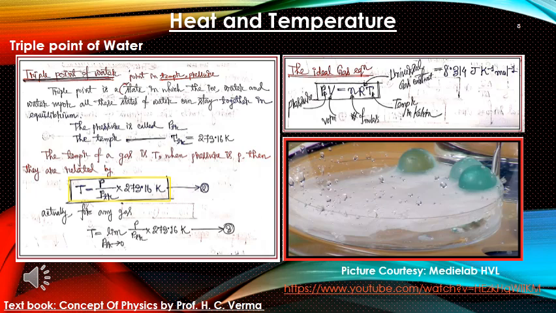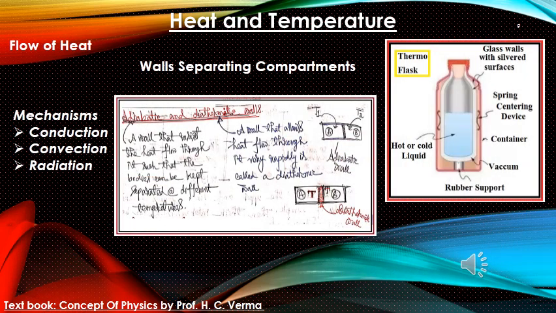Okay. So let us talk about flow of heat. There are basically three mechanisms: conduction, convection and radiation. But this is beyond the scope of this lecture. We will cover it in our next chapters. Okay. To know about this flow of heat, first we need to know the different walls separating the compartments.